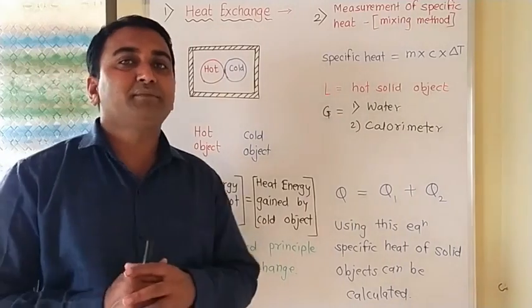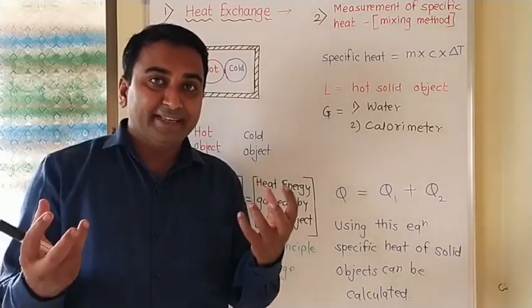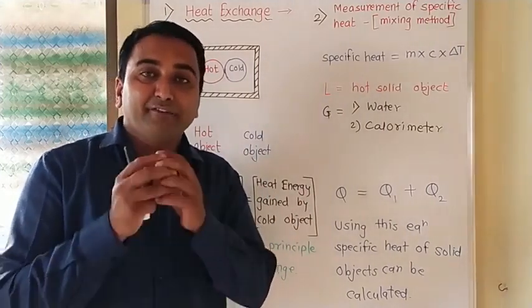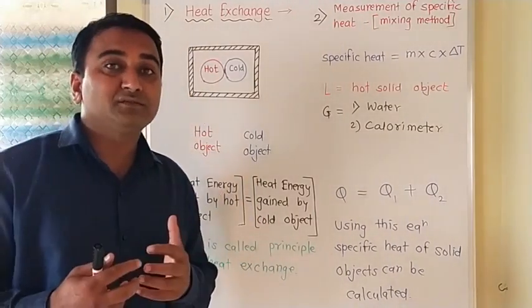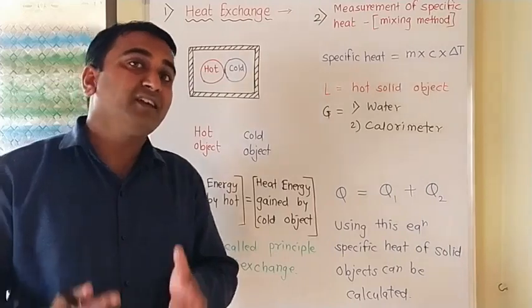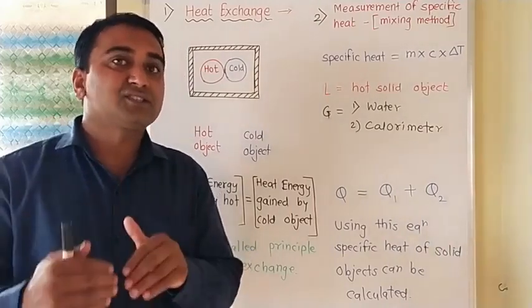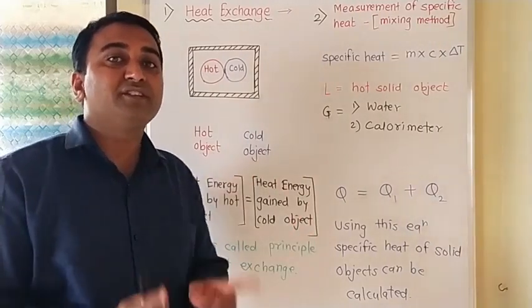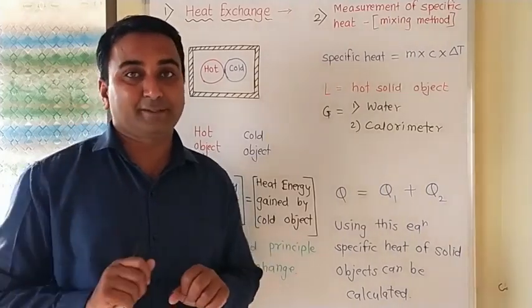See, what is meant by exchange of heat? When two objects of different heat come in contact with each other, definitely there is an exchange of heat. Who will exchange? The object which has more heat starts to give that heat to another object which is a little colder as compared to that hot object.